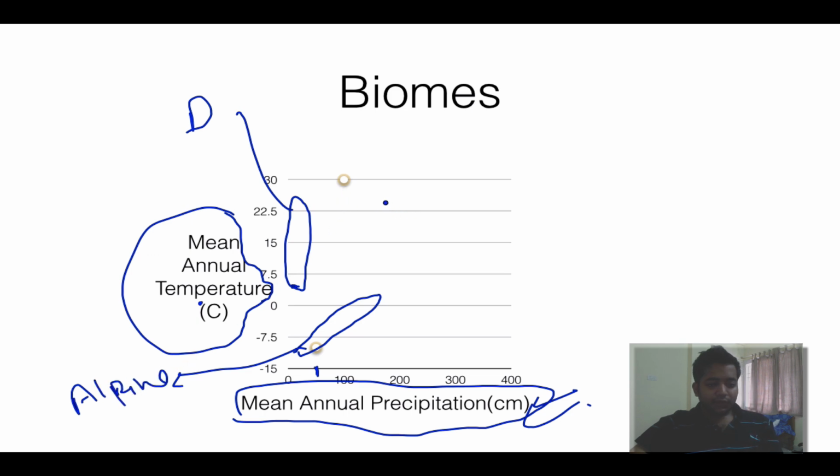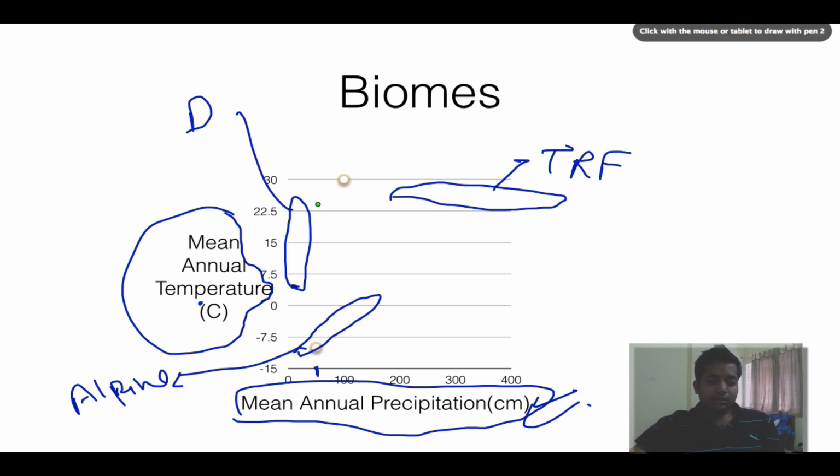Cool guys. So where will you keep tropical rainforest? Tropical rainforest, let's say the temperature will be about 20 to 25 degrees Celsius. Rainfall will start from around 200, and go till 400. So these are what I call tropical rainforests. Cool guys.